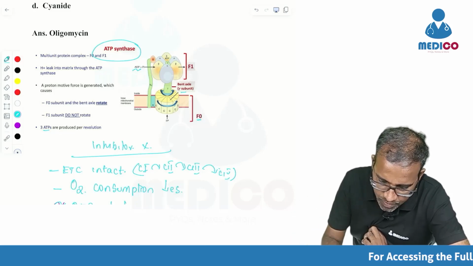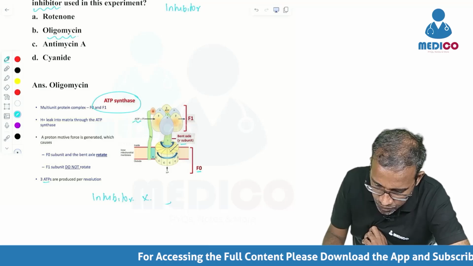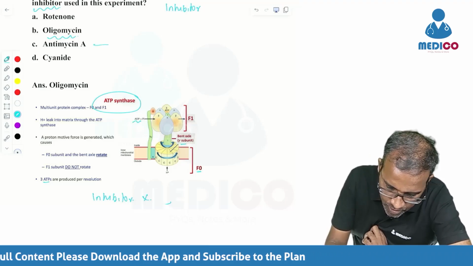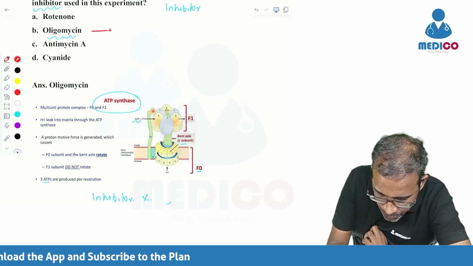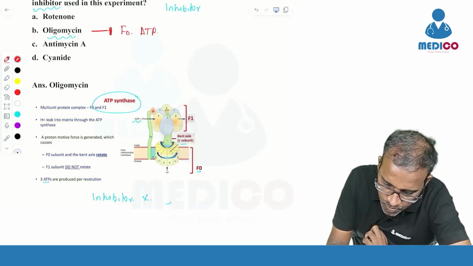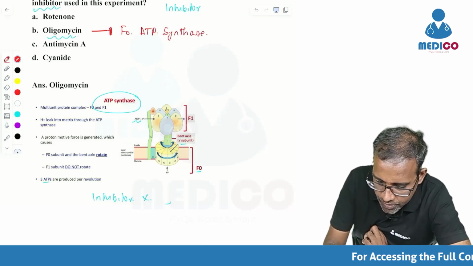But when you add an inhibitor called oligomycin, it is going to target the F0 part of ATP synthase. So the F0 subunit and the bent axial will not rotate.